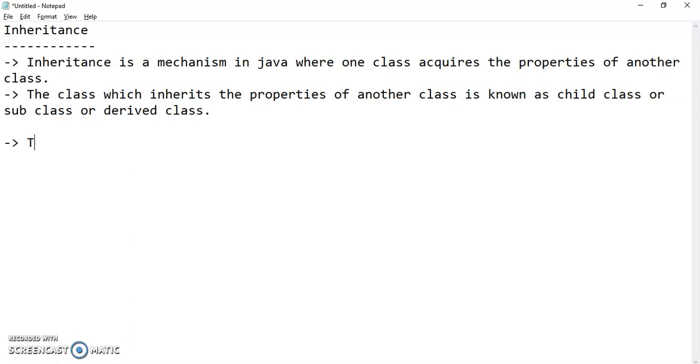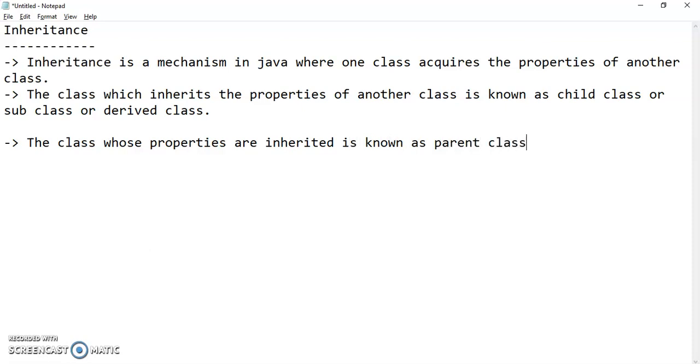Third point, the class whose properties are inherited is known as parent class or superclass or base class. Okay, the class which inherits the properties of another class is known as child class or subclass or derived class. You can call it by any name. The class whose properties are inherited is known as parent class or superclass or base class.